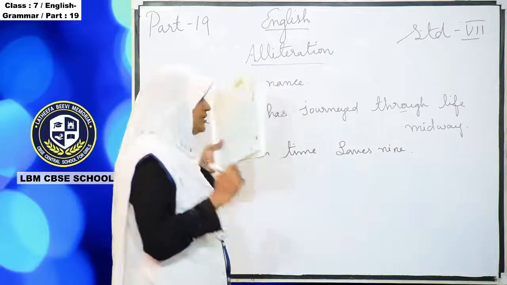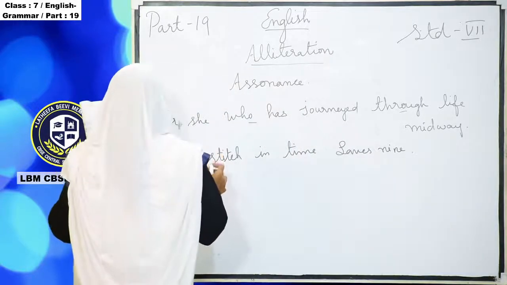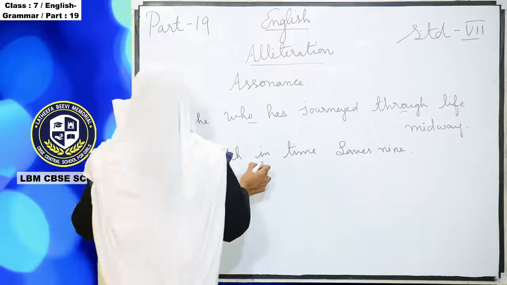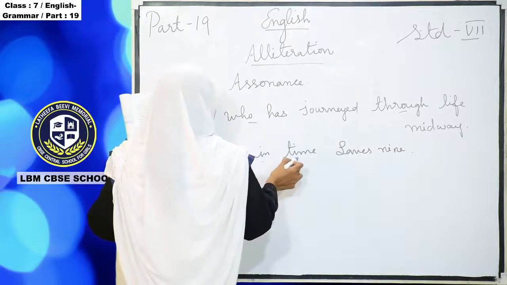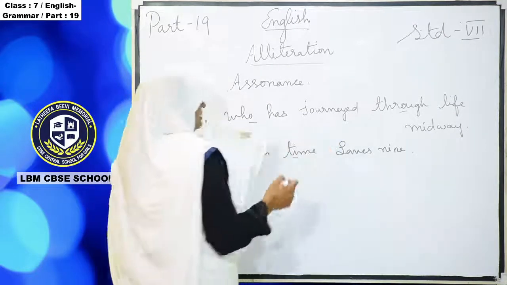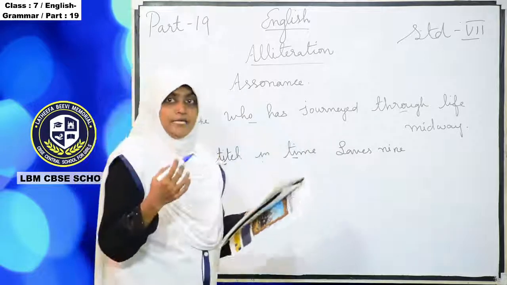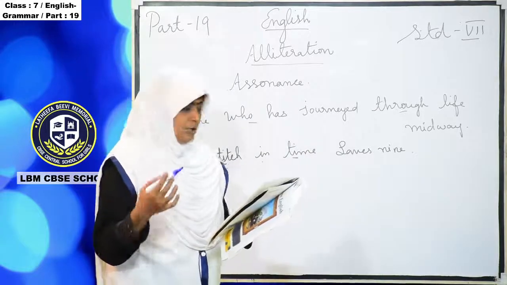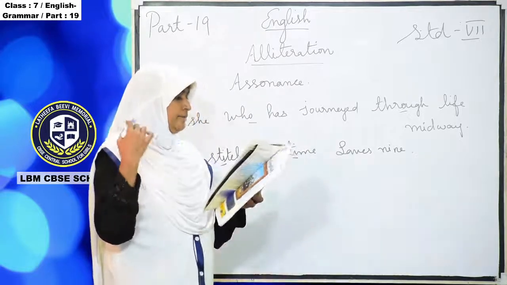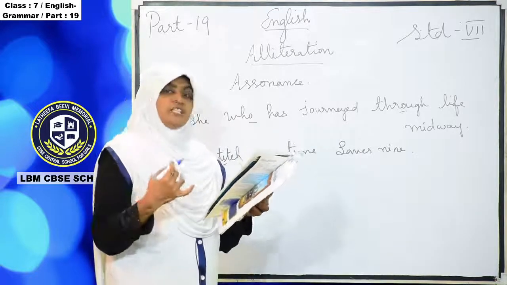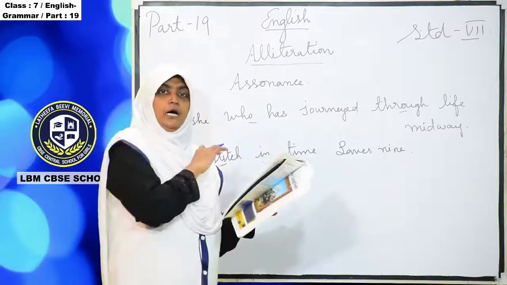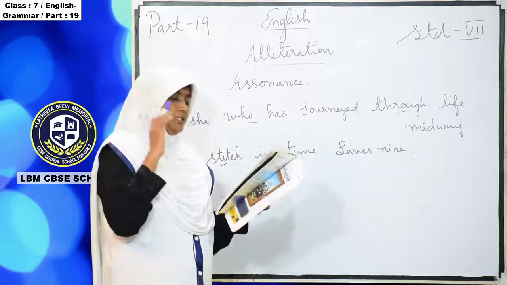Alliteration means consonant sound will come. So here I is the assonance. Repeatedly the I sound is coming. I is a vowel sound. So this I sound we call assonance.